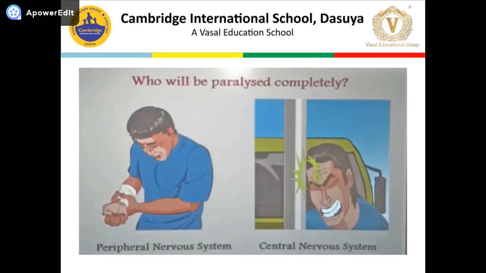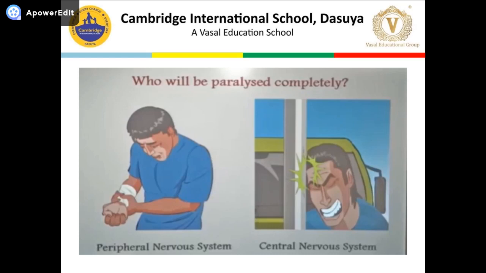Now let me ask you a question. Please tell me, between these two people, who do you think will become completely paralyzed? The first man has injured his hand and the second man injured his head. Yes, the second man. This man has a higher chance of becoming completely paralyzed since he had a head injury.